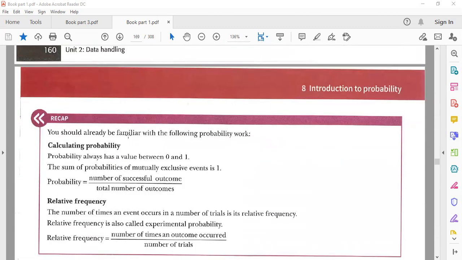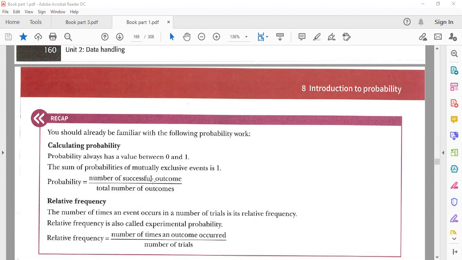Let's talk about this one. Basically, if you have a probability, remember one thing: probability always has a value between 0 and 1. That is a very important line. It will not be more than 1. My teacher told me the same thing in my life. It's less, 0 to 1.